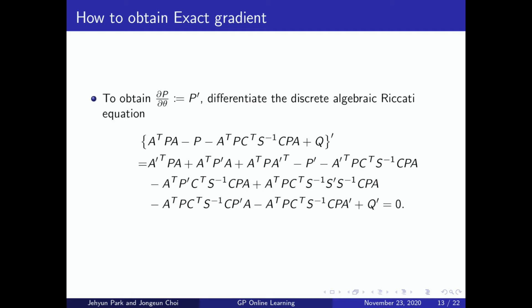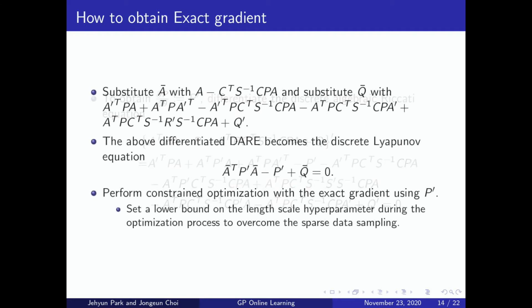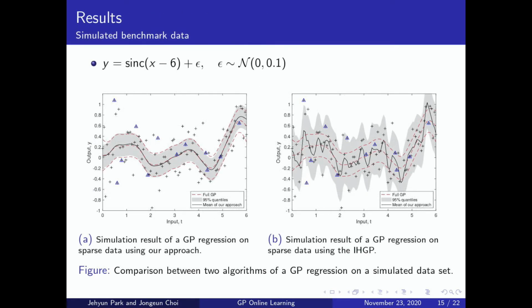First, we differentiate the discrete algebraic Riccati equation. Substitute them with A bar and Q bar. Then the above equation becomes the discrete Lyapunov equation that can be solved for P prime. Note that we set a lower bound on the length scale hyperparameter during the optimization process to overcome the sparse data sampling. We demonstrate the effectiveness of our approach with two examples.